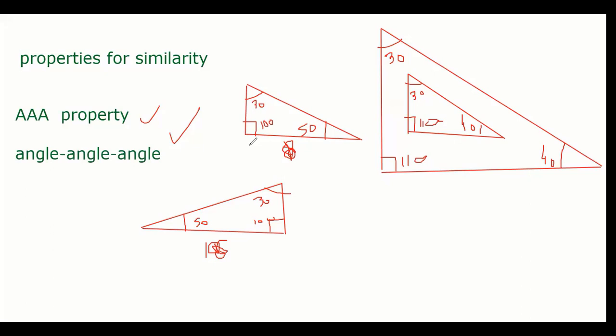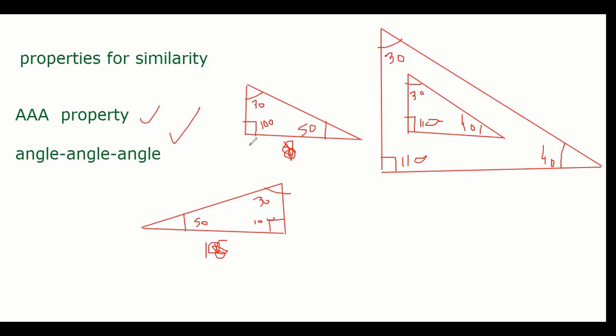Exactly. So if any two triangles, listen carefully, if any two triangles have three sides equal, not ratio, not proportional, they are congruent. If two sides and one corresponding angle are equal, they are congruent. If one side and two angles are equal, they are congruent.